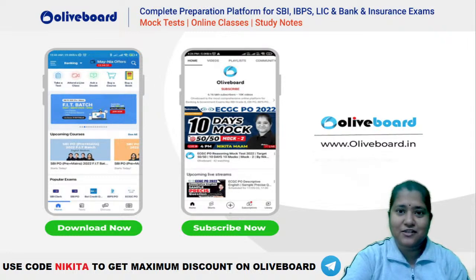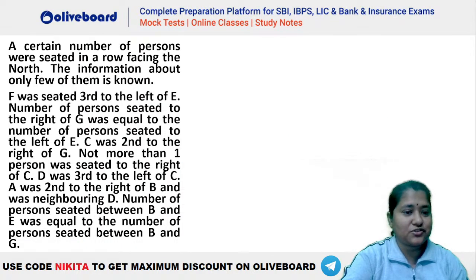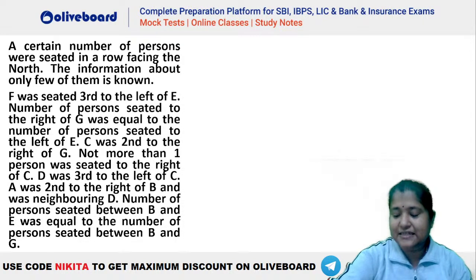Let's have a look at the first question. The first question is there on your screen. Let's quickly try how many persons are seated in this particular arrangement, right? So this is a question based on unknown number of persons seated in a row. Okay? Try this out. Let's see.